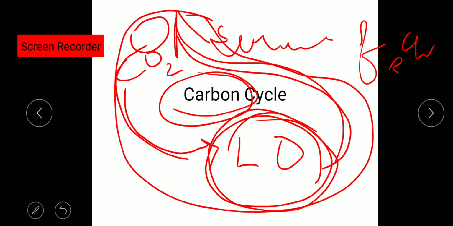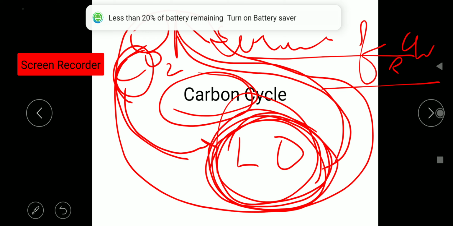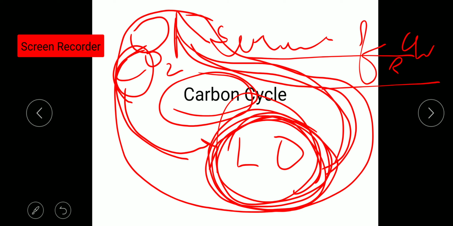So the carbon cycle is a series of chemical reactions in which carbon is taken as an element from the air, utilized by the living organisms for their body processes or life activities, and then after these, this carbon is finally returned back to the air.